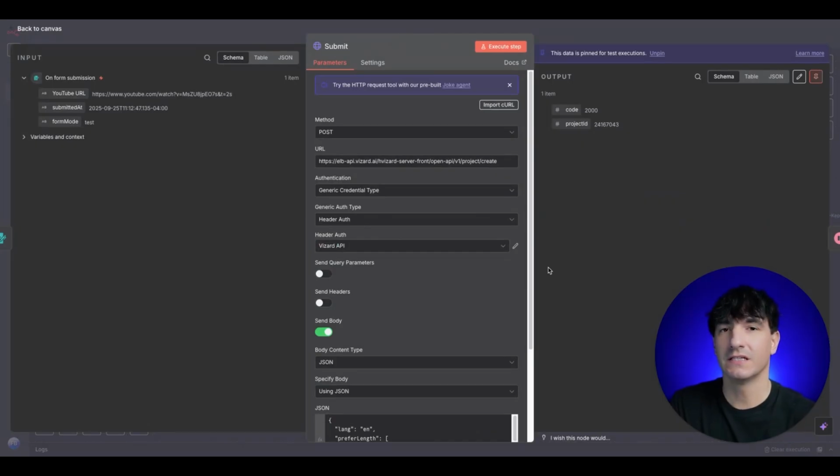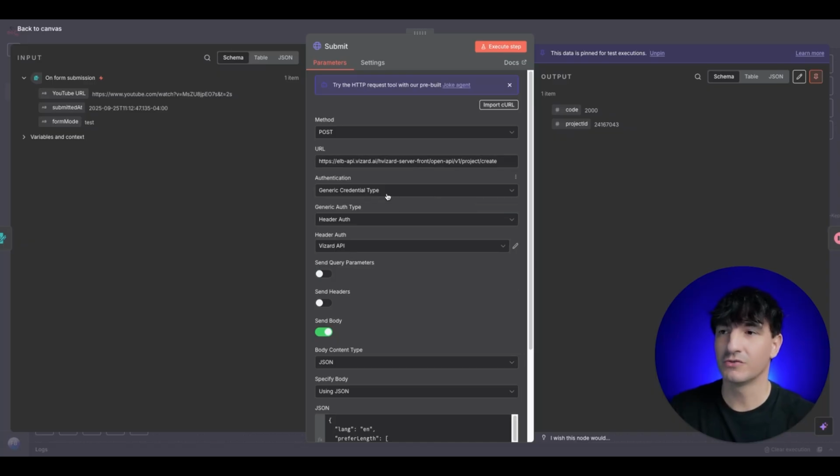You can get these in the developer documents at Vizard AI, but you can just go ahead and copy the link from here. And also in the Skool Community, in the template, we actually do have all of the links for this build. So you can just go through and node by node, it lays out what links to click.